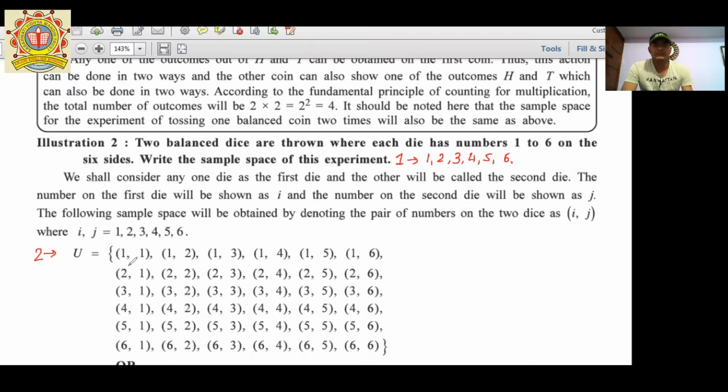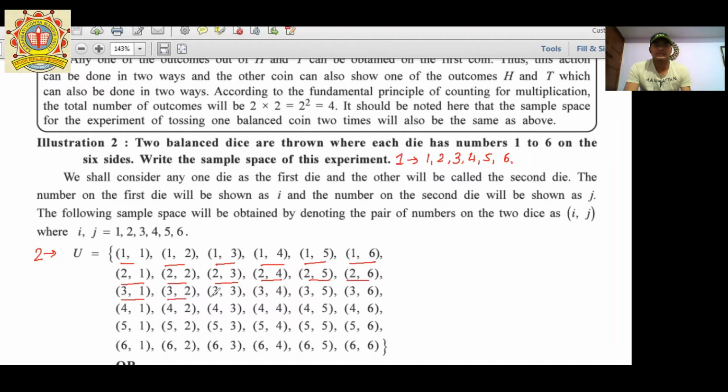then it can be like 1,1; 1,2; 1,3; 1,4; 1,5; 1,6; or 2,1; 2,2; 2,3; 2,4; 2,5; 2,6.